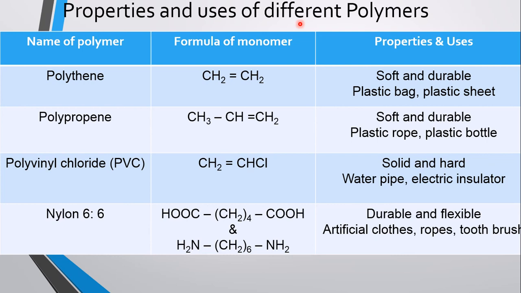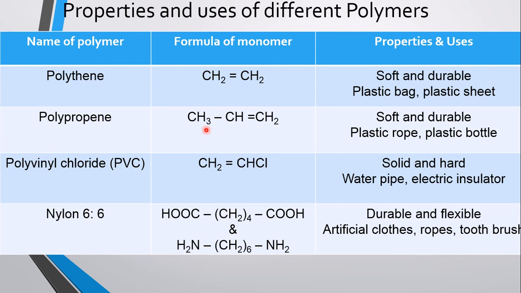Properties and uses of different polymers. Here some polymers are given, their formula is also given. The properties and uses of these polymers are here. Look, first polythene, you know the formula of monomer, this is ethene. And properties: soft and durable. Plastic bag, plastic sheet, etc. are the uses of this polymer.